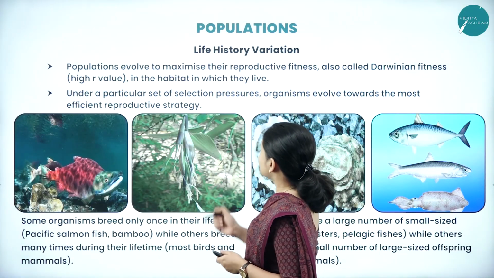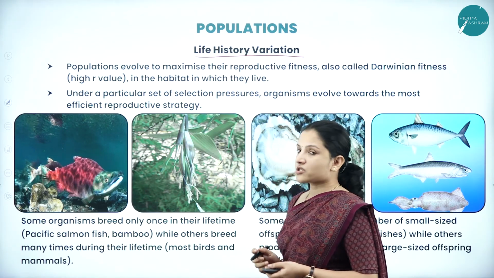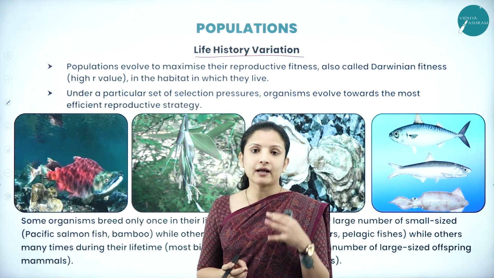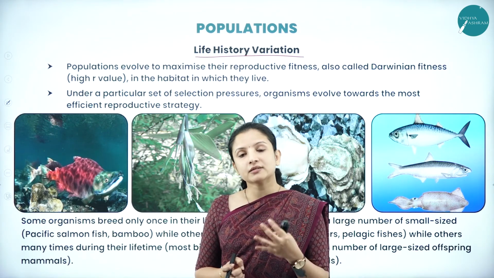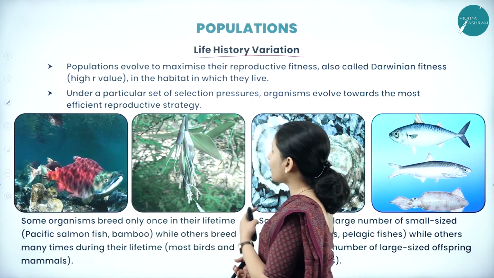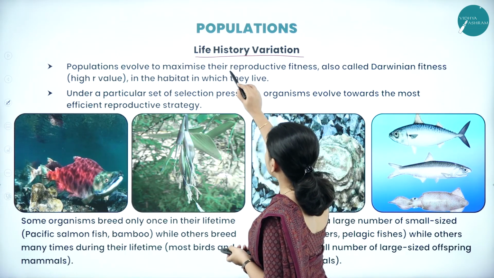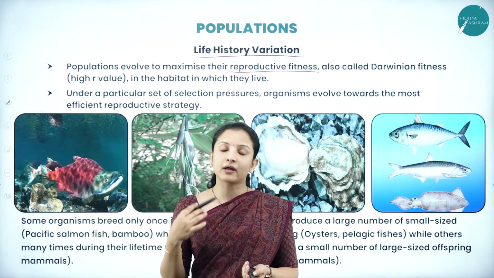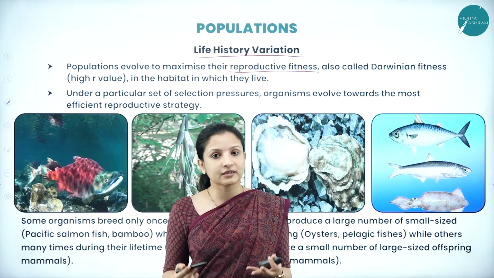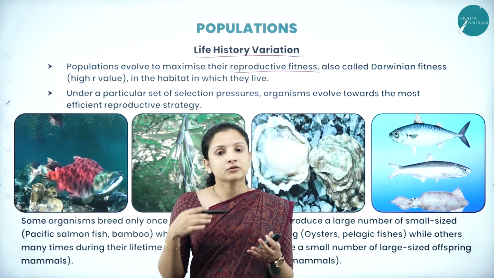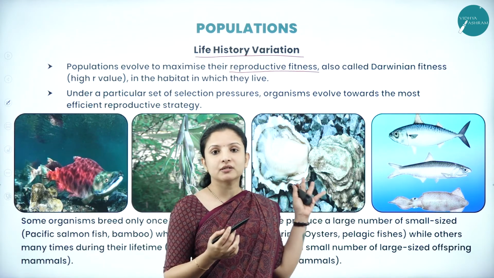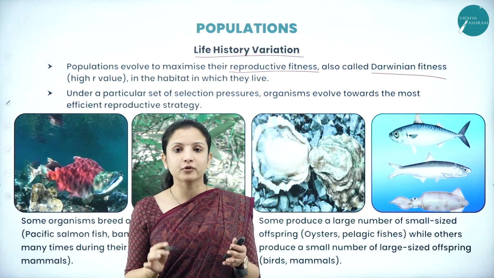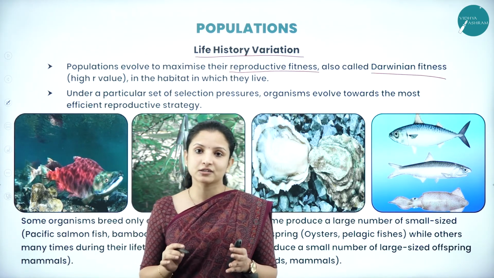To begin with, we shall see the life history variation. In a population, the population size tends to vary, right? And there are different factors which make the population vary. Here, populations evolve to maximize their reproductive fitness. So the species have to vary and evolve if they have to be reproductively fit, so that they can move on to the next generation, right? It is nothing but Darwin's fitness theory. According to Darwin, those who are fit and capable of reproducing are the ones that survive and the others will not.